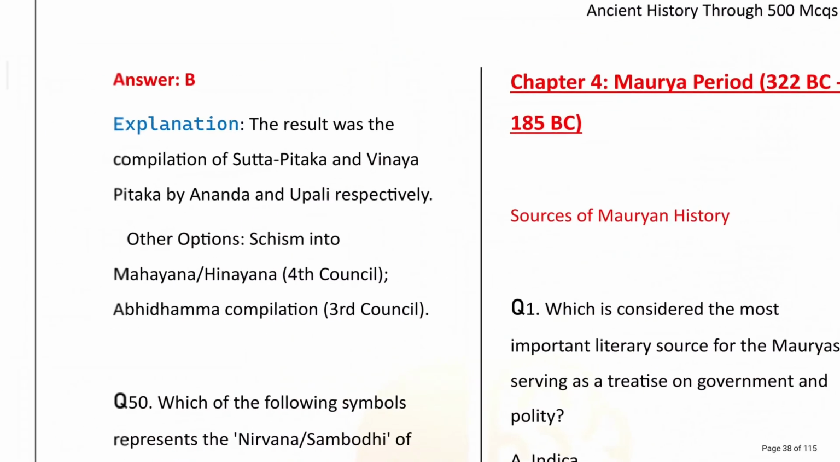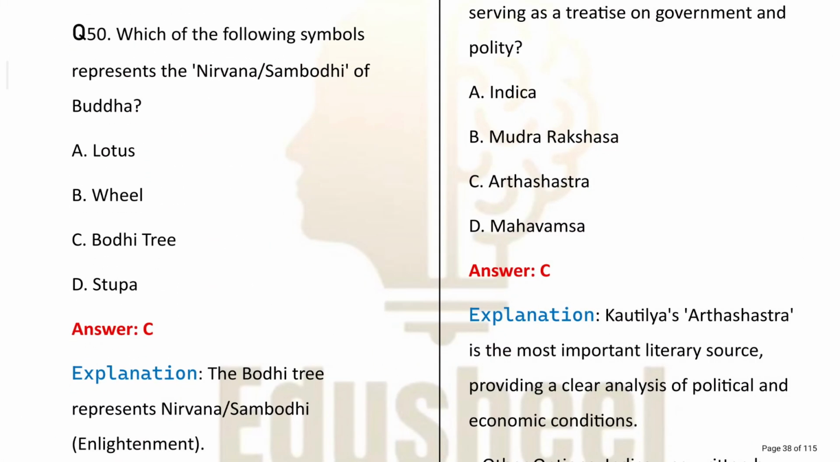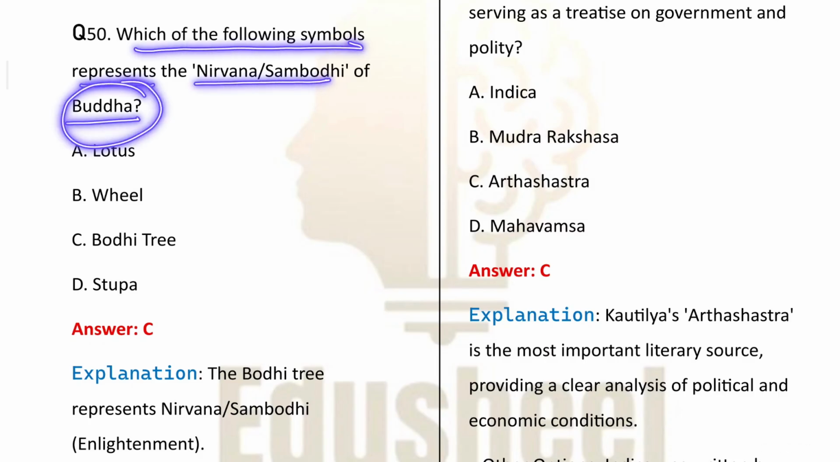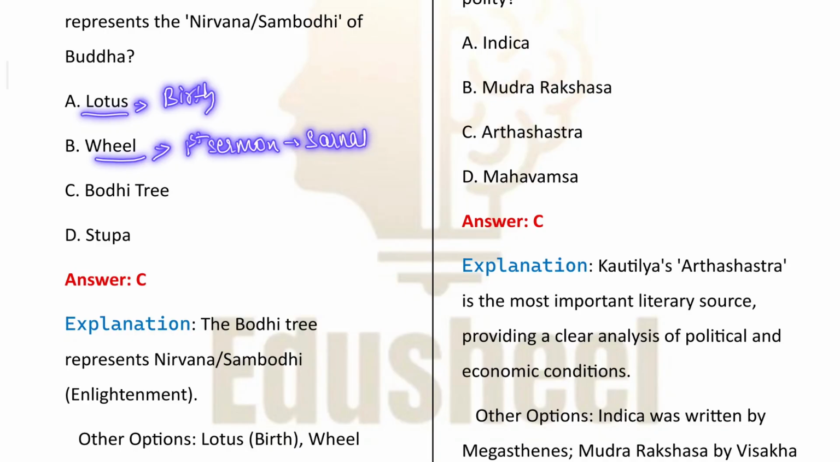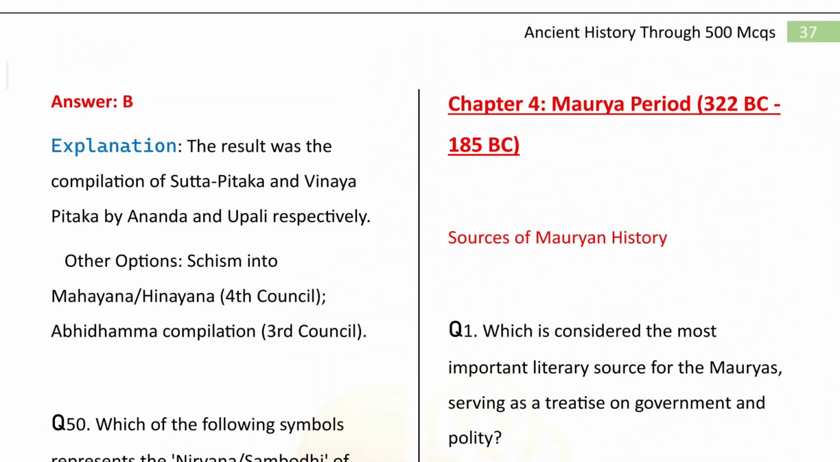Clear? Next let's see, which of the following represents the Nirvana or Sambodhi of Buddha? It is the Bodhi tree. Okay, what does this lotus represent? This lotus represents the birth. The wheel represents the first sermon, that was the Dharma Chakra Pravartan, and where did this happen? This happened at Sarnath. And the stupa is related to the death of Buddha. Okay, done. So with this we have also revised some of the important questions.